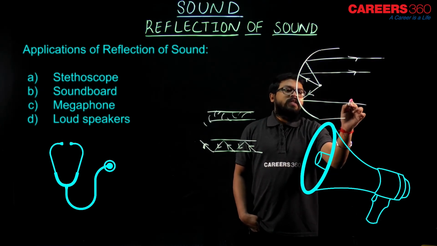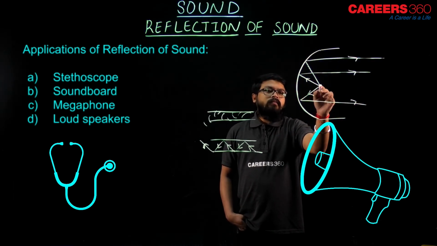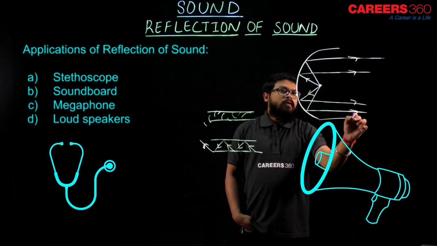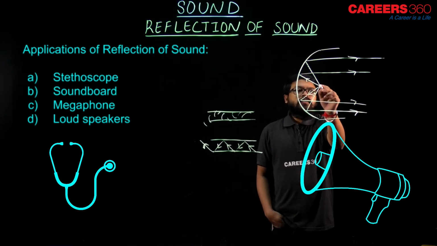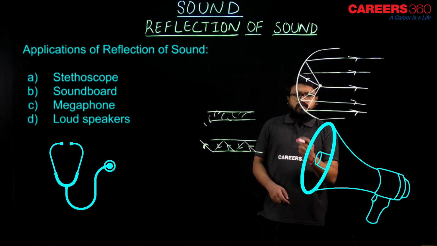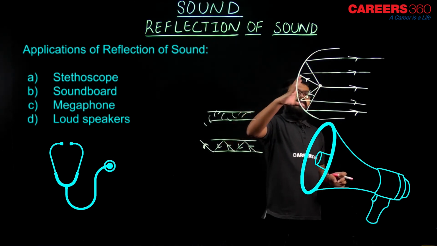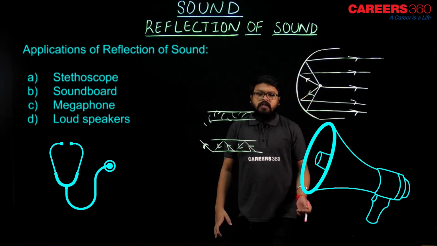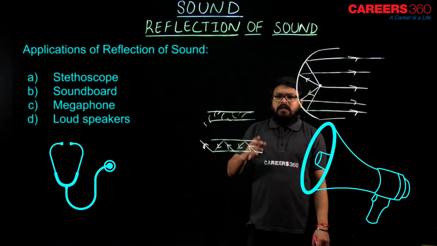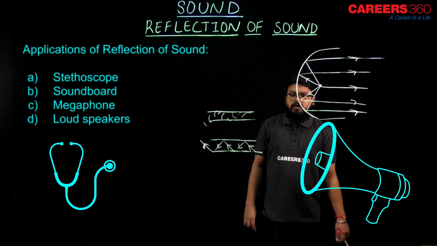As you can see, these are the sound waves. From a small source of sound, it can be reflected and sent to the large space in a hall or auditorium. That is the application of the soundboard.